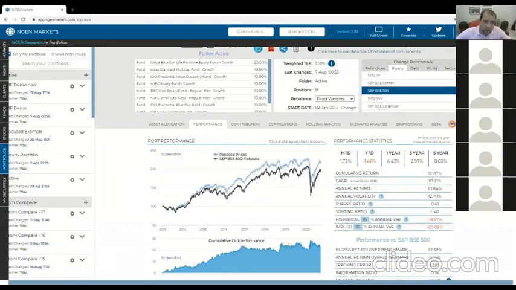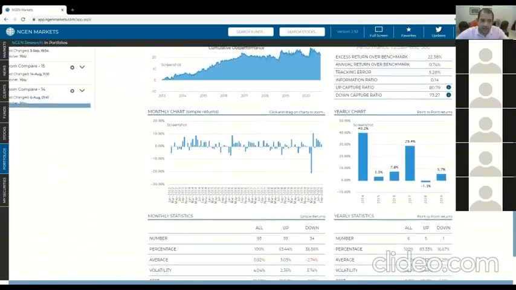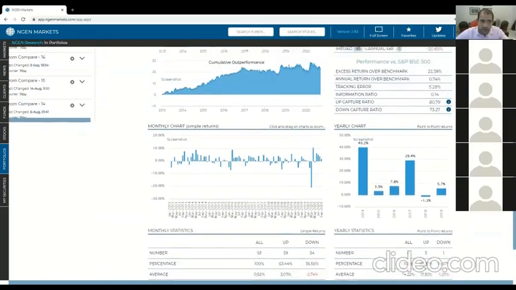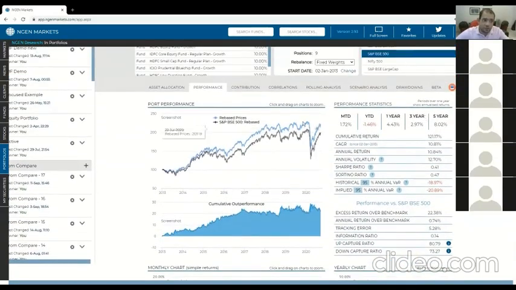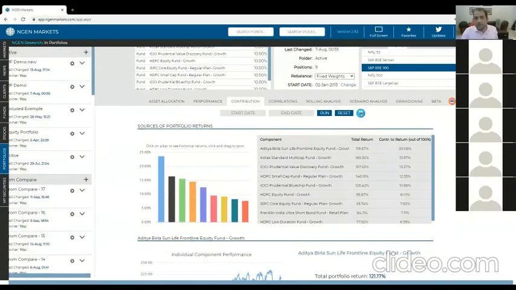Again, we have lots of other functionality here. I don't want to take too much time, but I want to make sure that I go through everything. The performance analysis section is actually exactly the same as what I showed you for the single fund. It's the same thing, but this time it applies to the actual portfolios. Contribution, this is a new tab that wasn't there when I was showing you fund analytics, because now we're looking at a portfolio of mutual funds. And of course, you want to know how the funds contributed to the performance of the portfolio over this period of time. And you can see which ones did and which ones didn't that much. You can see what their contribution is and how they contributed to the performance of this fund.